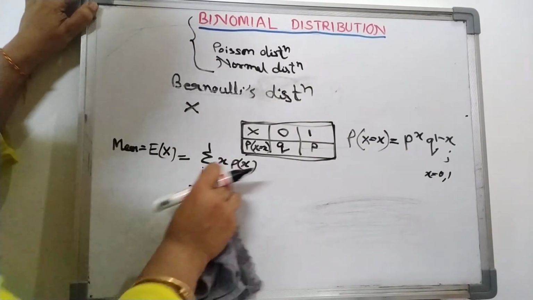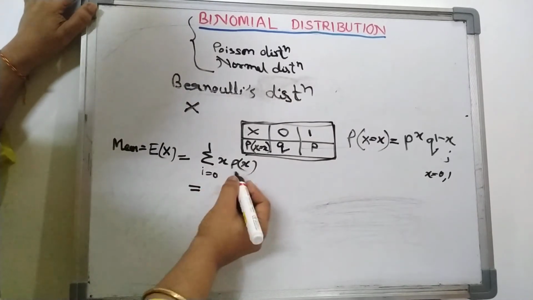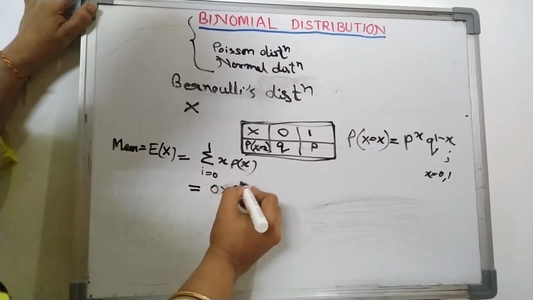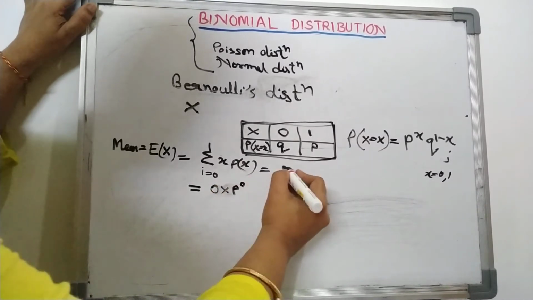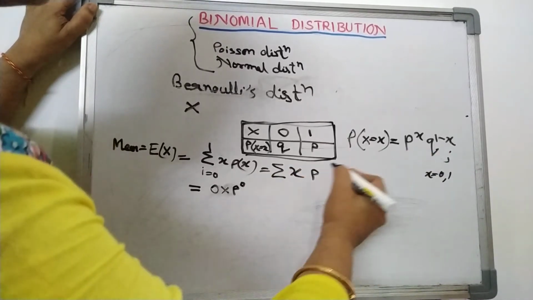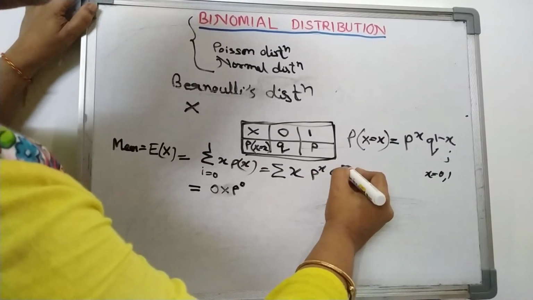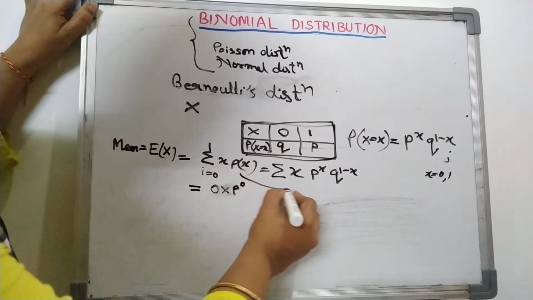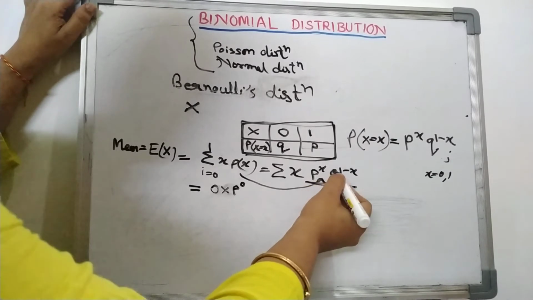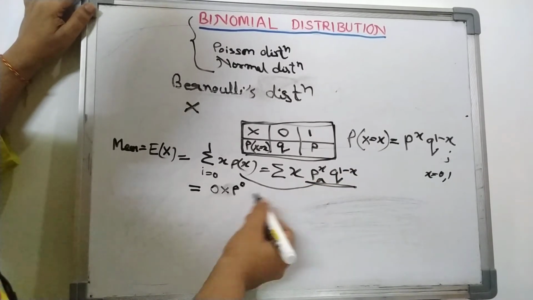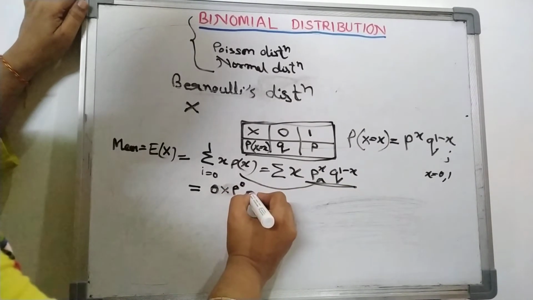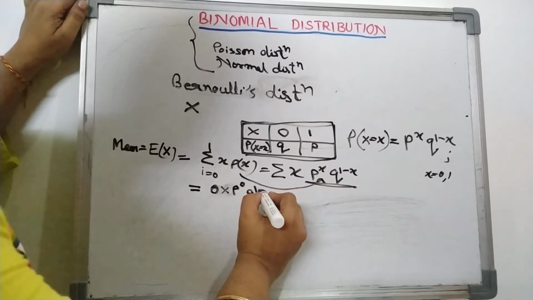Let's put the values. When we take 0, in place of x we write 0 into p raised to the power 0. The function, in the summation x P(x), is the function value we have written here: p raised to the power x, q raised to the power 1 minus x, in place of P(x). So when we put x is equal to 0, p raised to the power 0, q raised to the power 1 minus 0.